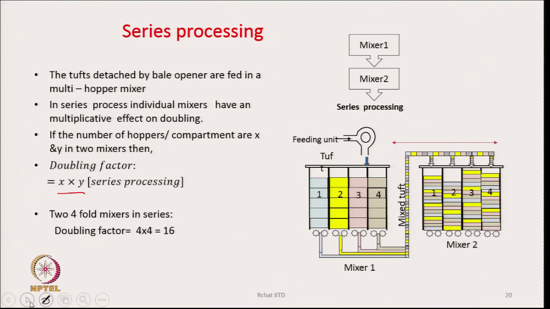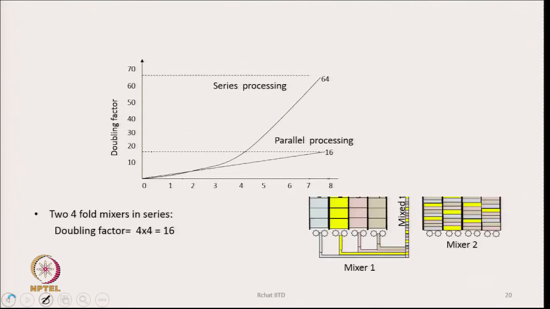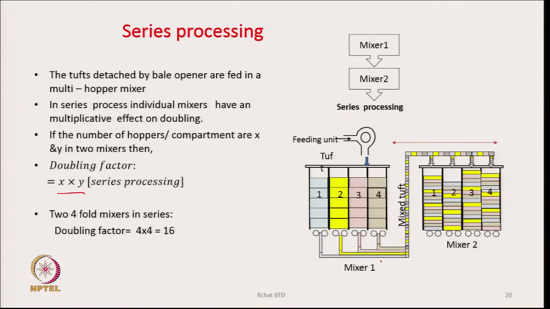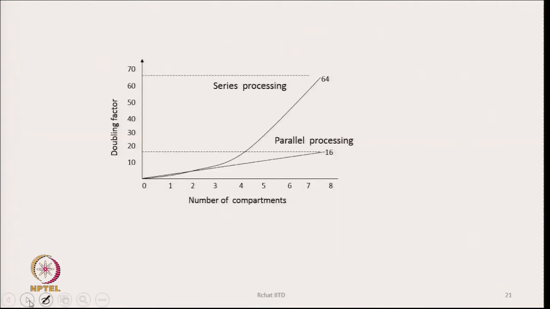Therefore, if both of them have 4 compartments, the doubling factor is going to be 4 into 4, that is 16. So, you see here the mixed material from mixture 1 is going to mixture 2, and therefore, when the material moves out of mixture 2, there is a very intimate mix of the tufts that we can produce. So, it is always advisable to use the mixtures in series rather than in parallel.